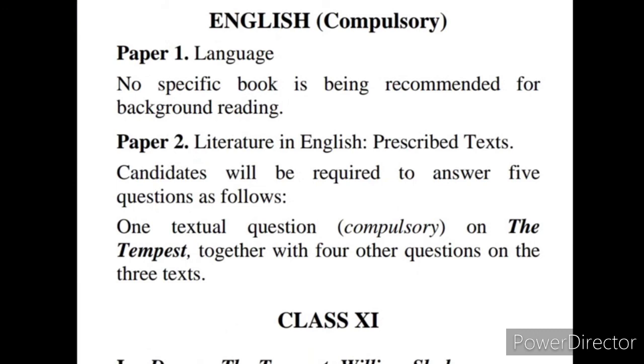I'm sure all of you have purchased, because books have already been distributed from the office. So that book is essential because we have to do a lot from that book. Though I don't have a teacher's copy as of now, we will be doing things from that book, and that book has to be used just as you have done Total English Book 9 and Book 10 in classes 9 and 10. And then literature in English, prescribed texts.